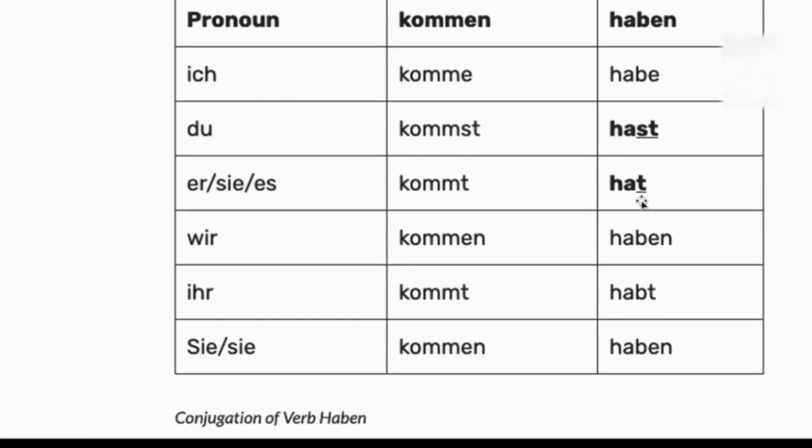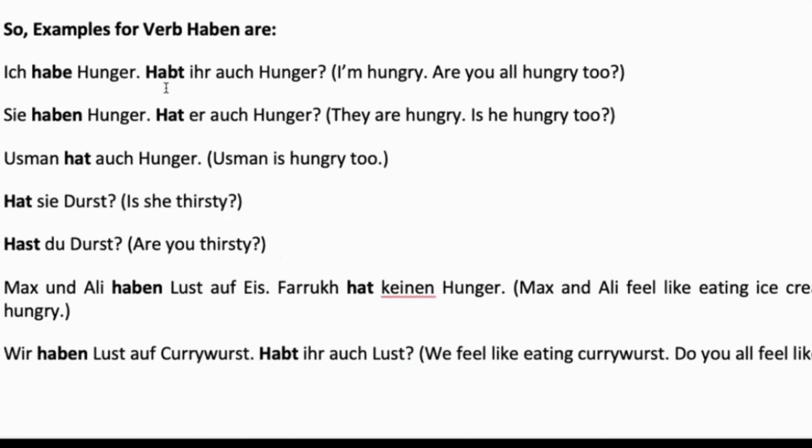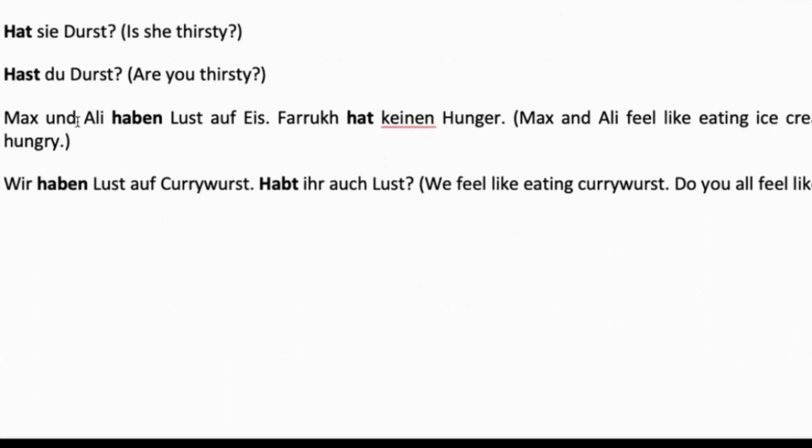Okay, we have a few examples here for haben. Ich habe Hunger means I'm hungry. Habt ihr auch Hunger? Auch means also. Are you also hungry? Sie haben Hunger. They are hungry. Hat er auch Hunger? Is he hungry too? Usman hat auch Hunger. Hat sie Durst? Is she thirsty? Or you can say hast du Durst? Are you thirsty? Max und Ali haben Lust auf Eis.